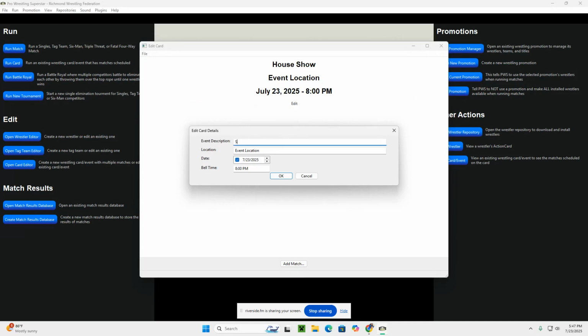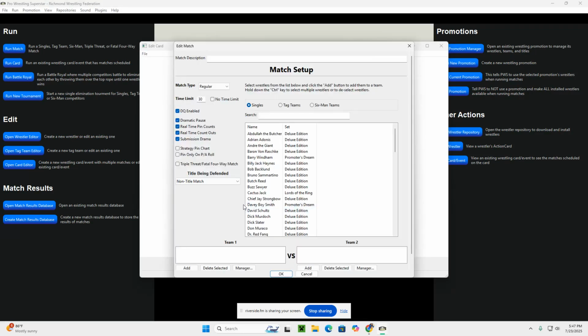So this is the Saturday night's main event. We are doing all of these at the Richmond Coliseum, which really no longer exists. And we will add a special match here. Okay, so I don't have a scaffold match. So let's do...